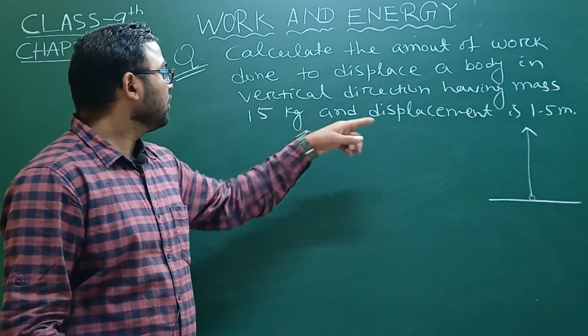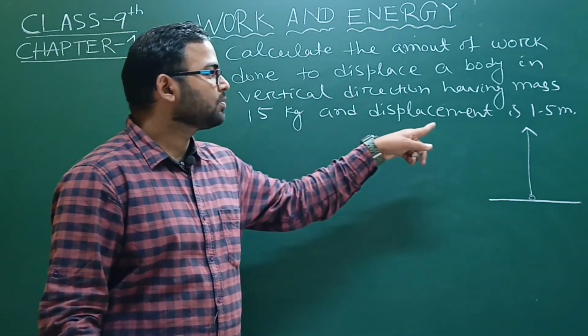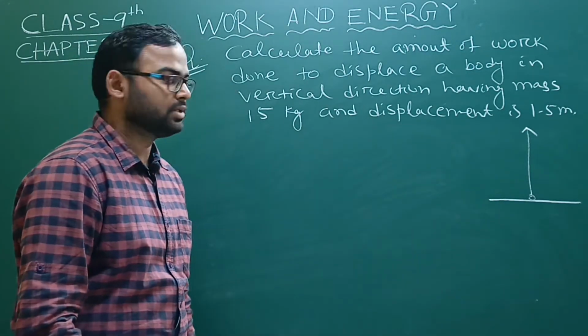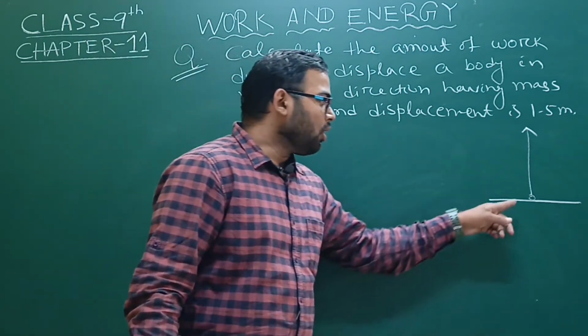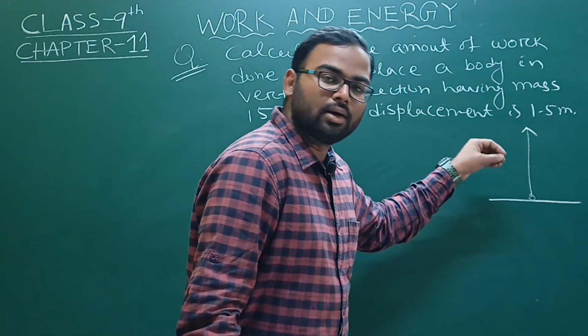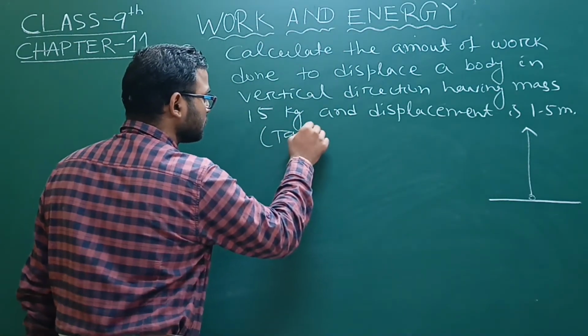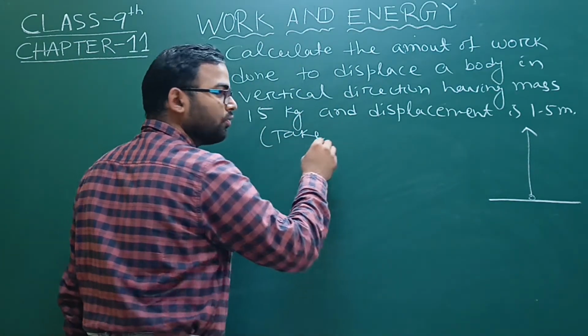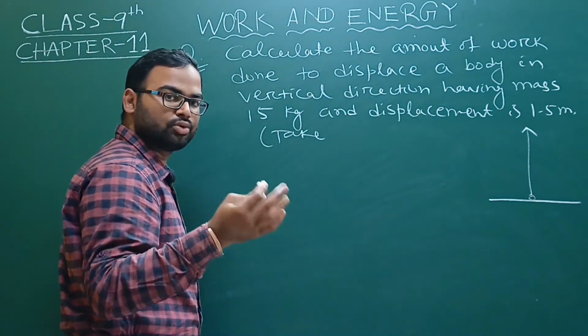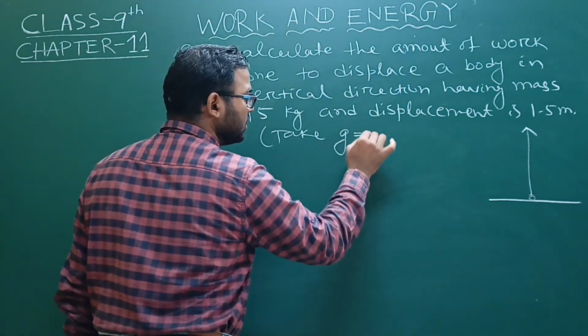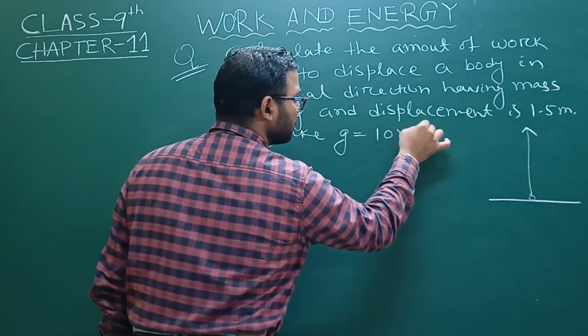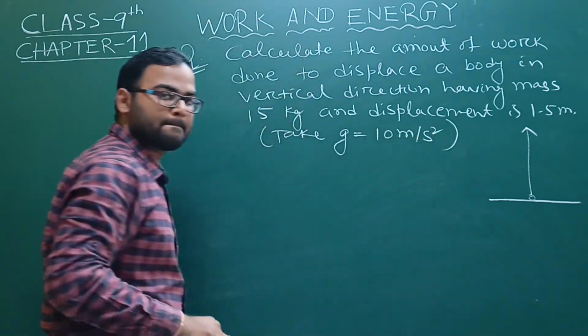Having mass 15 kg and displacement 1.5 meter. That means the object is moving under gravity, and take the value of acceleration due to gravity, small g, equal to 10 meter per second square.